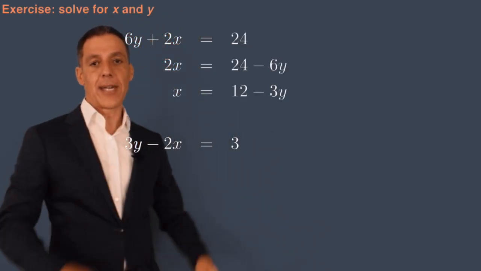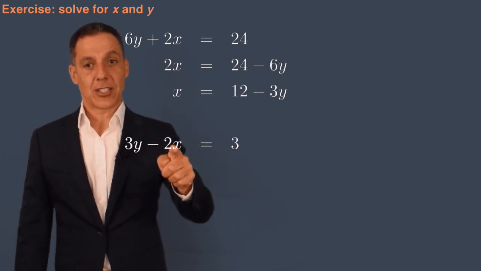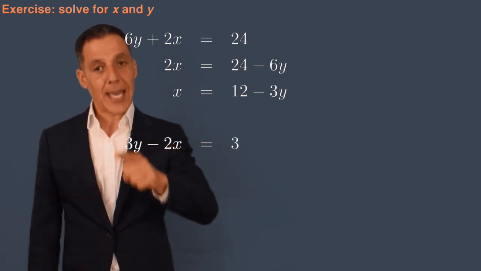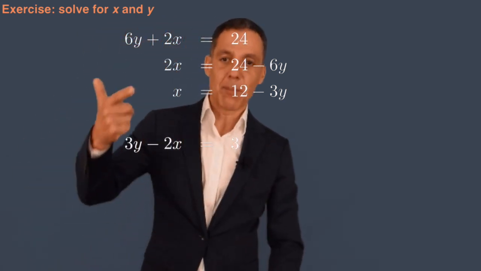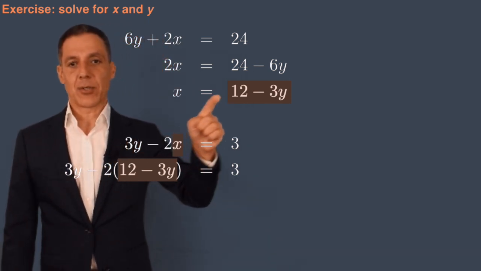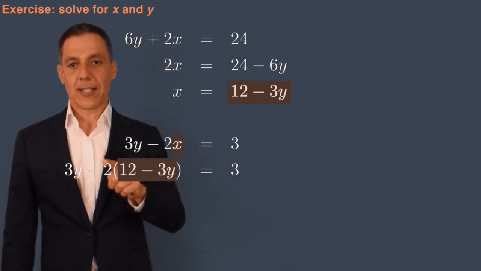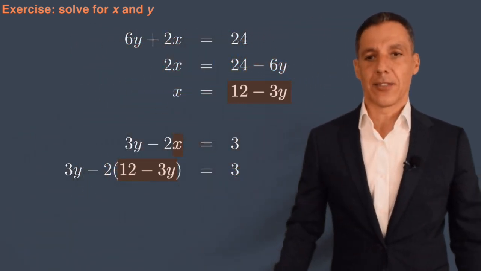Well, now that I know that x is equal to 12 minus 3y, I can go back into the second equation and substitute it into there. I will again get one equation and one unknown. And now I can solve for y, and then I'll back substitute in. So let's just go ahead and do that. I'm going to take the 12 minus 3y. I'm going to replace x with that. So I've got 3y minus 2 times 12 minus 3y is equal to 3.